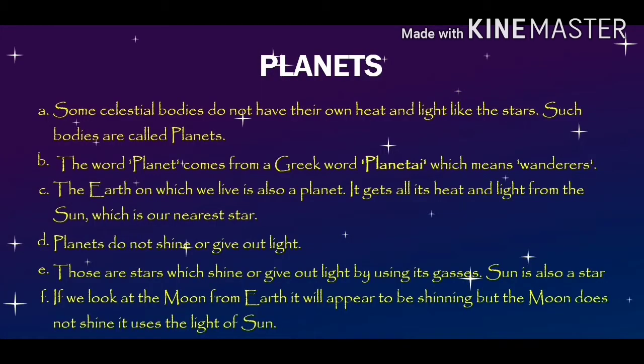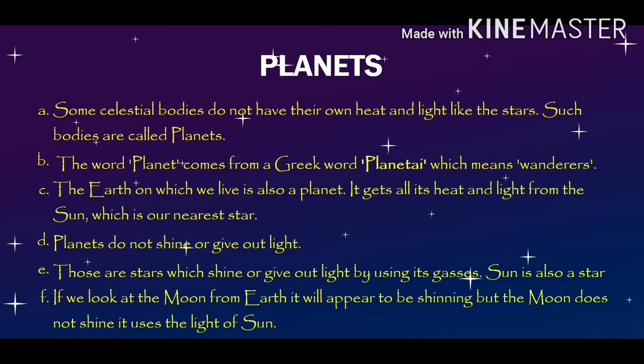So now our next topic is planets. Let's read it. Some celestial bodies do not have their own heat and light like the stars. Such bodies are called planets. So, as we all know, stars have heat and light, but planets do not. Please remember this point. Stars have their own heat and light, but planets do not. Okay? Next point. The word planet comes from a Greek word planetai, which means wanderers. So the word planet is not an English word.